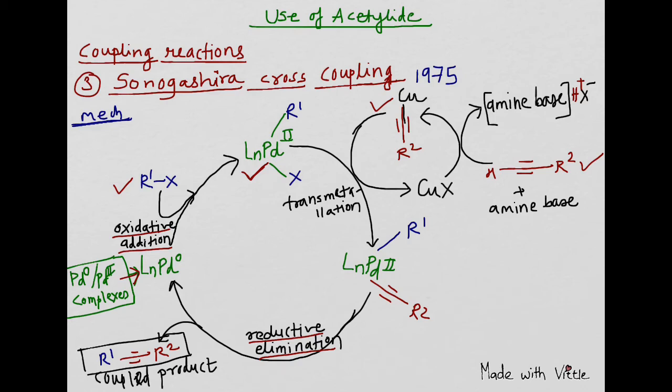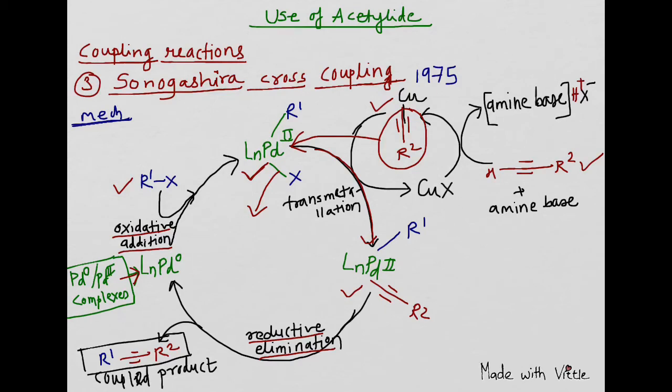This copper compound will transfer its alkyl part to the palladium, and this X will leave. So this process of transferring the alkyl part from one metal, copper, to the other metal, palladium, is called transmetallation, and there is a formation of this complex.